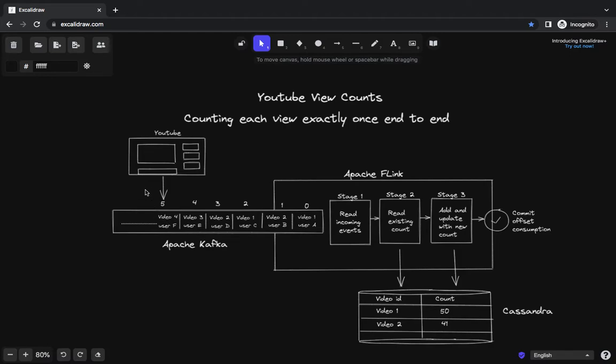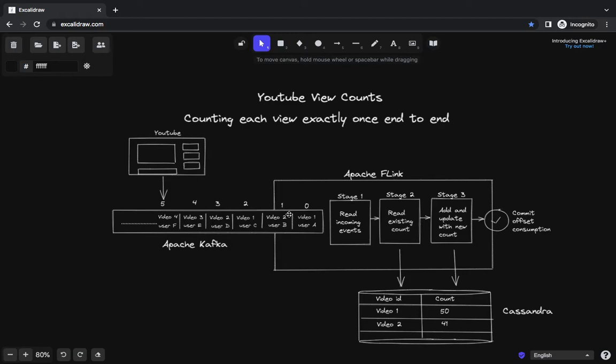So where were we? When a user views a video on the YouTube application, we capture that event and pass it on to Apache Kafka or AWS Kinesis or any message broker you would like. And these events are like this video was viewed by this user, this video was viewed by this user, and so on. These events might have the timestamp details with them as well, and Kafka on its own maintains the message offsets. Like this was the 0th message, first message, second message, third message, and so on.